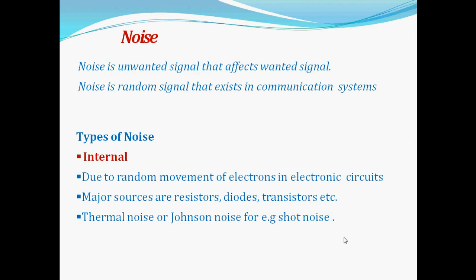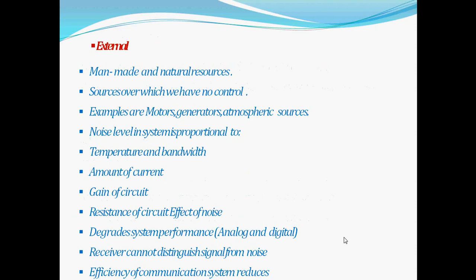So how can we differentiate between these types of noises? There may be internal noise or external noise; these are the two basic types. Internal noise is due to the random movement of electrons in electronic circuits, from sources such as resistors, diodes, transistors, etc. These create noise because of the increase in temperature and heat. Thermal noise or Johnson noise, and shot noise, are examples of internal noise that affect the signal.